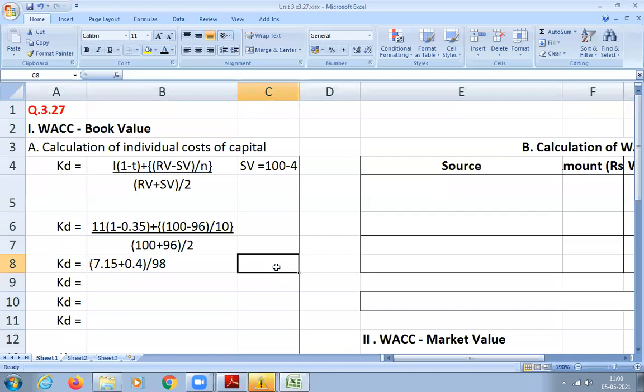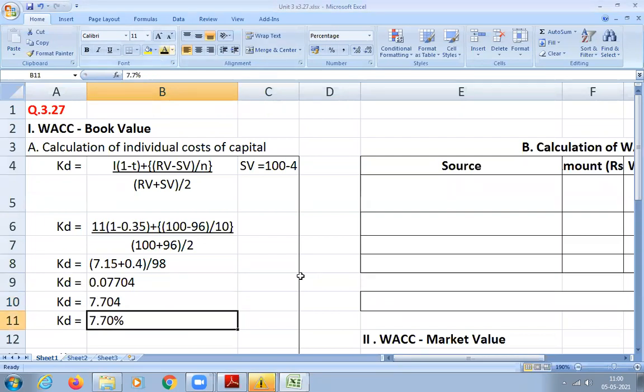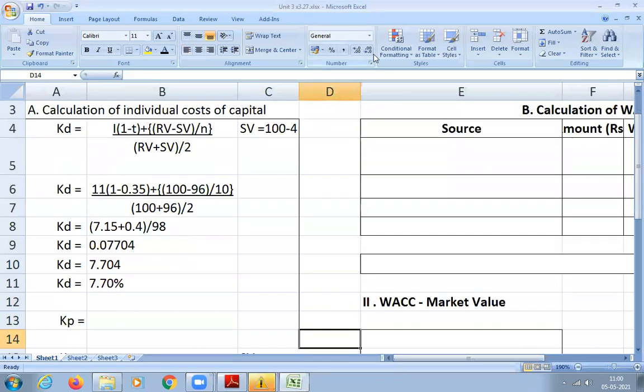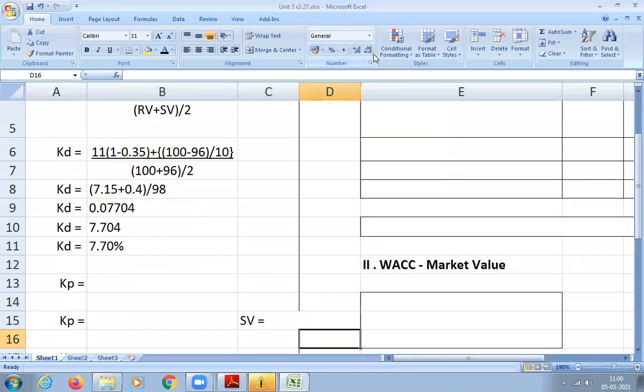So now you add and divide again. 0.077. Yeah, 0.077 you're going to get. That is nothing but how much percentage? 7.7%. Yeah. Clear? Understood, students? Cost of debentures, yes or no? Yes, sir.